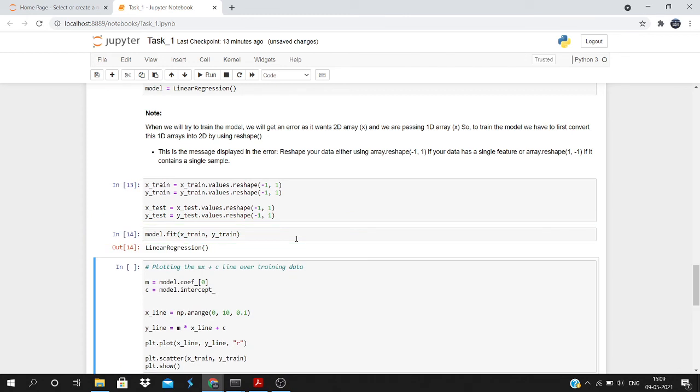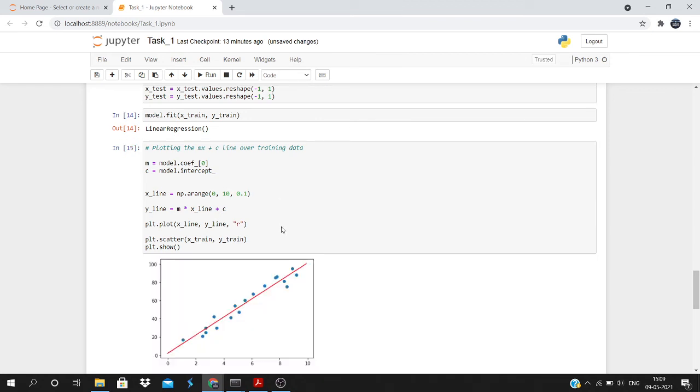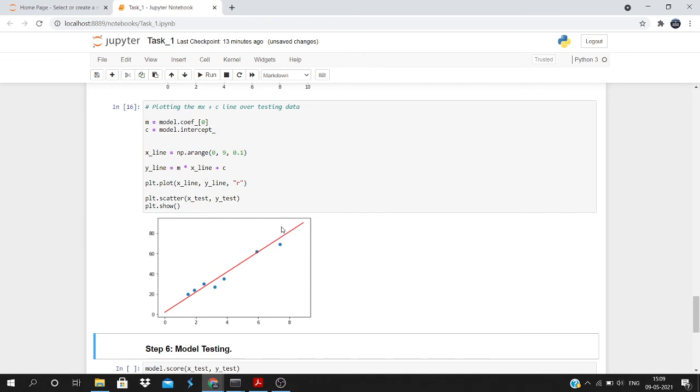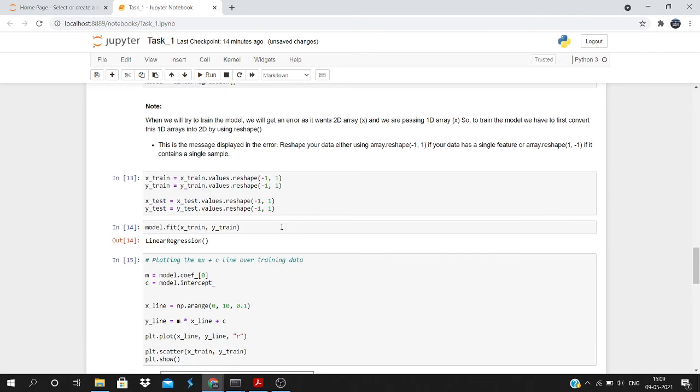After that, I'm looking at the best fit line my model has got. We can do this by getting the coefficient and intercept, and we know that the equation of a line is y equal to mx plus c. So based on that, here m is my coefficient and c is my intercept, and I'm trying to plot the best fit line over my training data and my testing data. This gives me a clear idea that, okay, I'm going in the right direction.